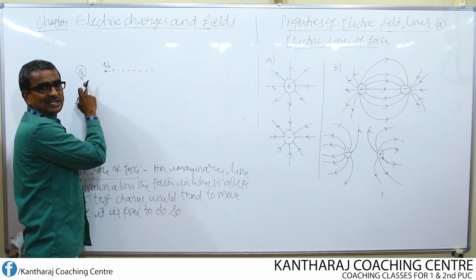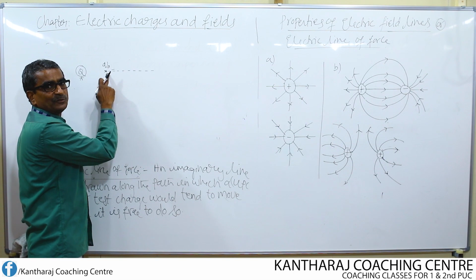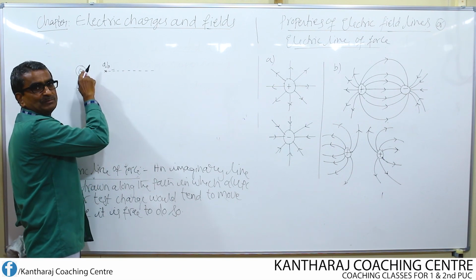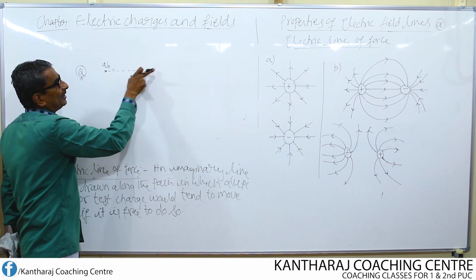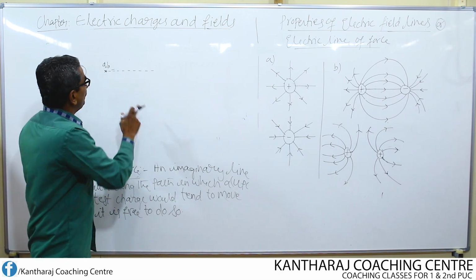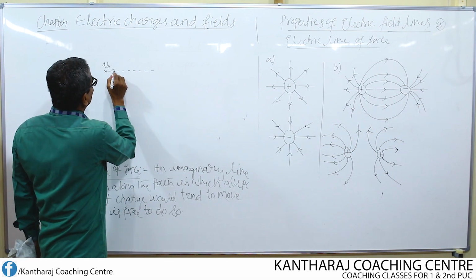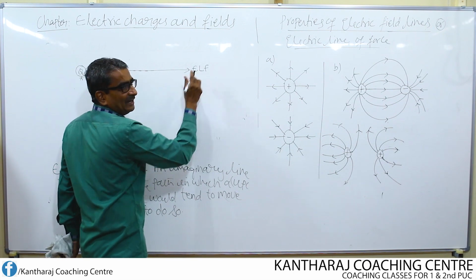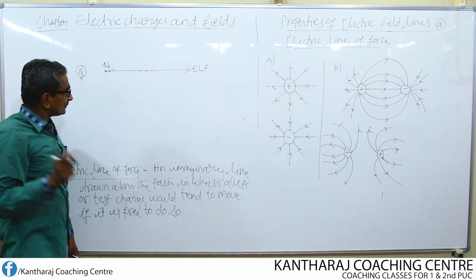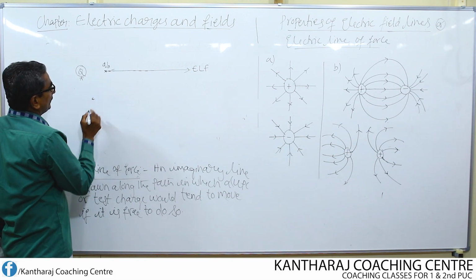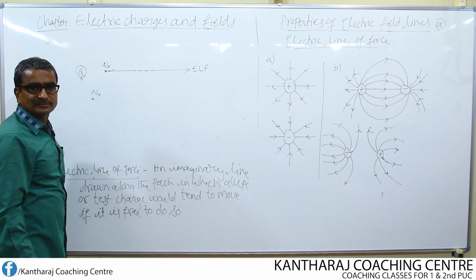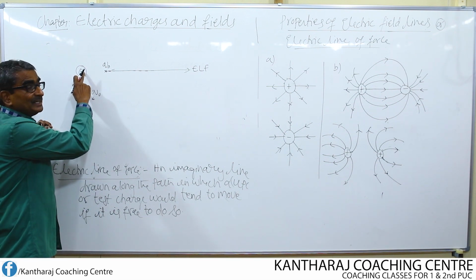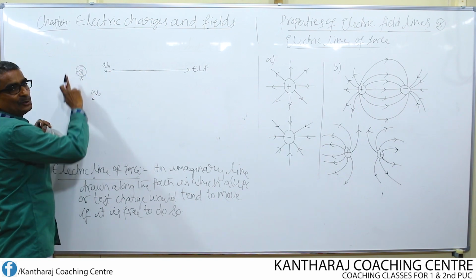Usually we consider the source charge as fixed, whereas the test charge is free. So this test charge begins to move away from this charge due to repulsion. Then all along the path in which the test charge moves, if you draw an imaginary line like this, that imaginary line represents the electric line of force. Now, again, if I keep the test charge here, then this test charge will again undergo repulsion from this. If it is a negative charge, then there will be attraction towards it.